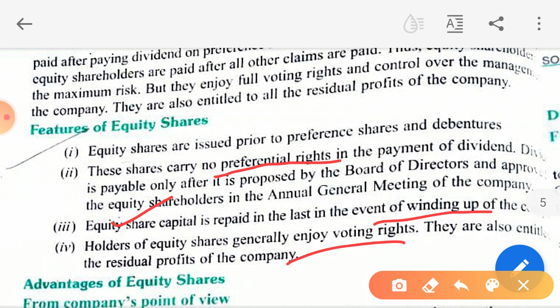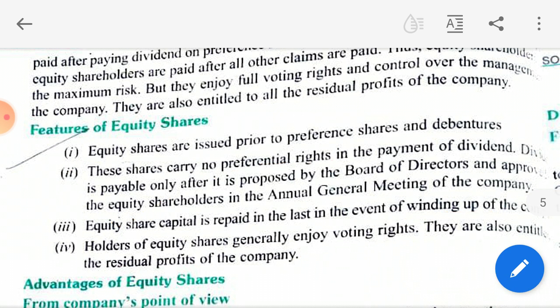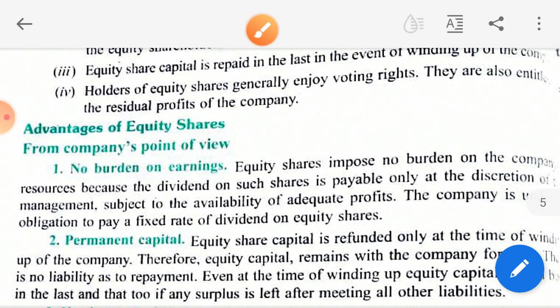Now what are the advantages of equity share? So from the point of view of the company, the first one is no burden on earnings. Why? Because dividends are paid to the shareholders, and dividends are only paid at the time of sufficient profit. If there's no sufficient profit, then they will not be paid dividend. Is this clear? And there's no fixed rate of dividend.